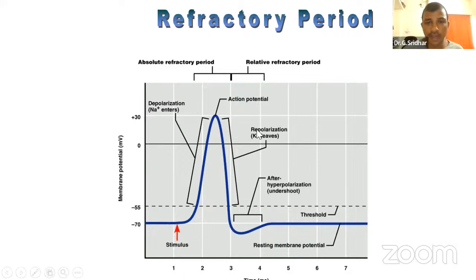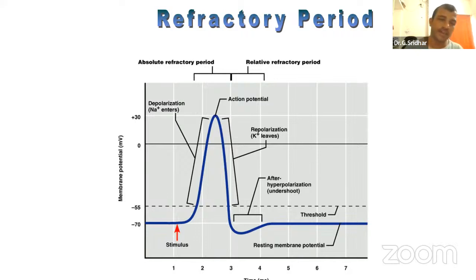But I told you that they are very lazy channels. They cannot close perfectly after reaching the resting membrane potential. After going down a certain amount, they will close. Then it will come back to the resting membrane potential. This lag, that is 3 to 4 milliseconds, is called hyperpolarization. This is called undershoot. This is overshoot. This is about the action potential or spike potential generation in the form of voltage, like minus 70, minus 55, minus 30, sorry, plus 30, plus 32,